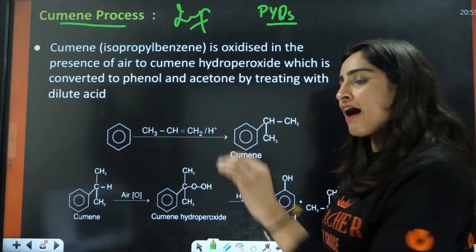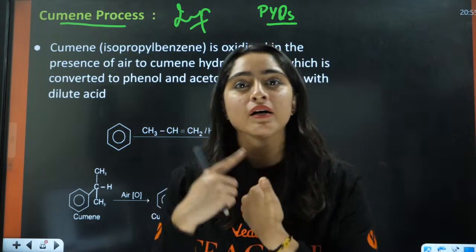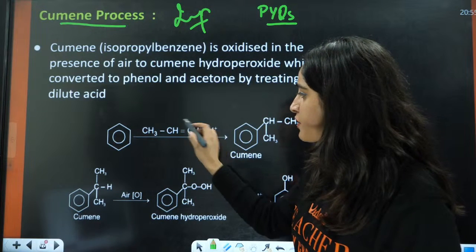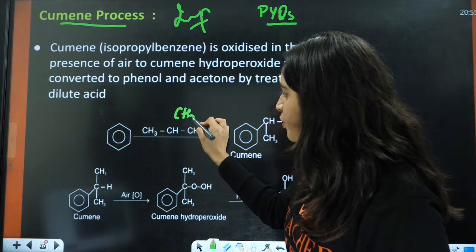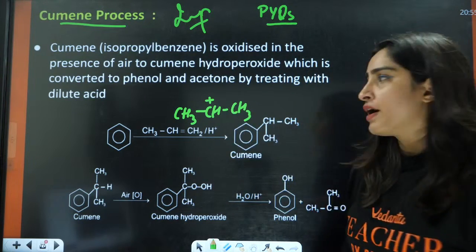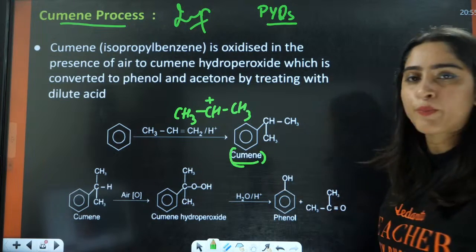So first you will have the formation of cumene by any process. You can have that by Friedel-Crafts alkylation, where this H positive is going to form this carbocation, that is CH3-CH-CH3 with a positive charge. This carbocation is going to attack here and you will have the formation of isopropyl benzene.